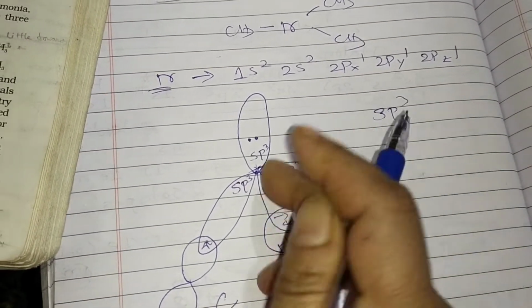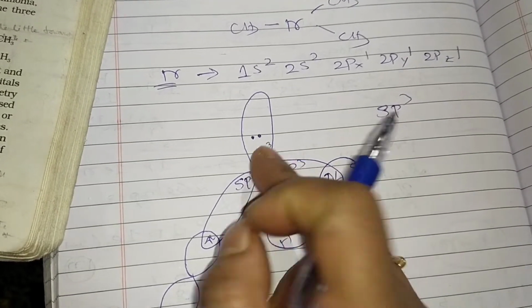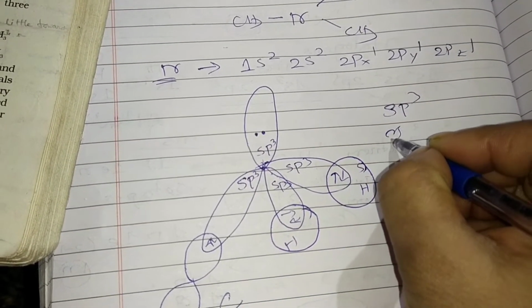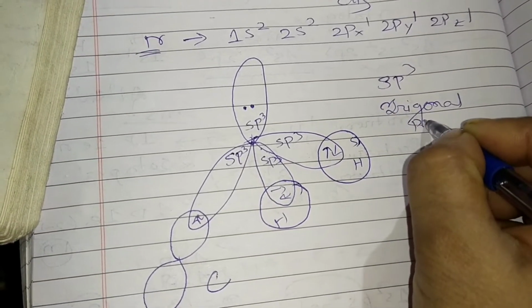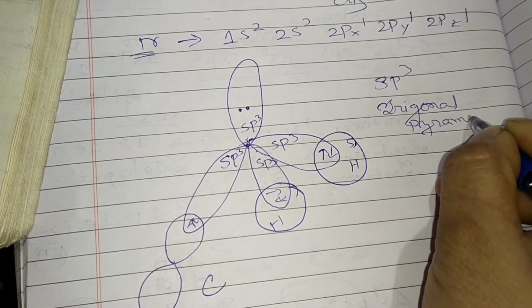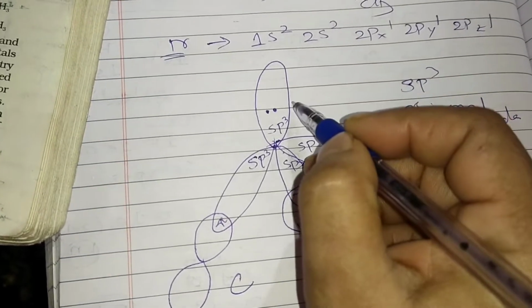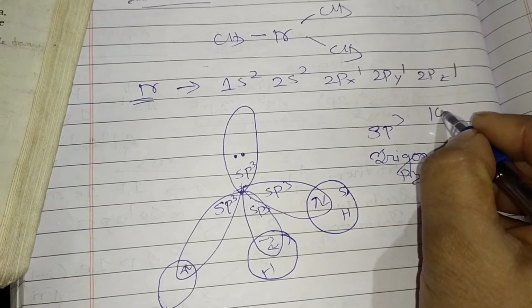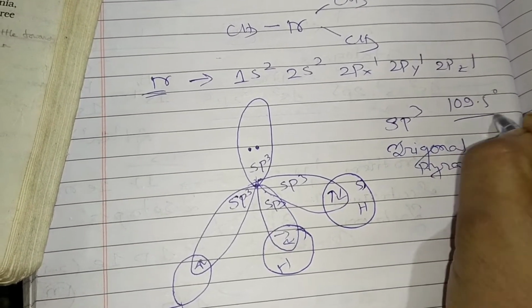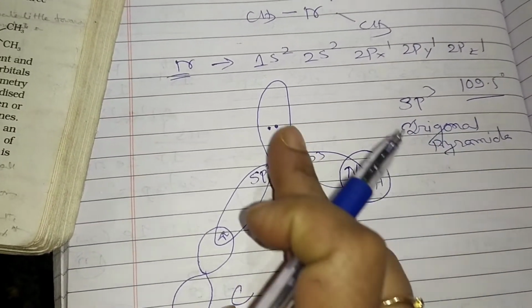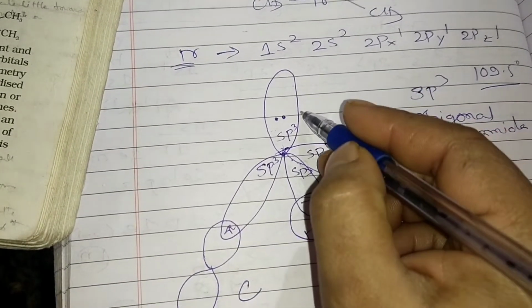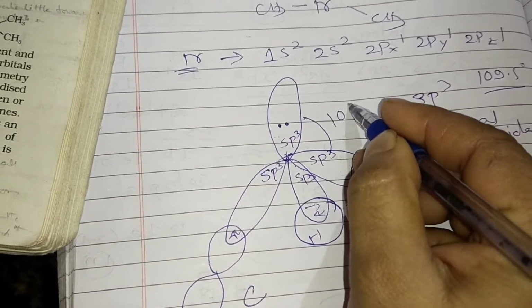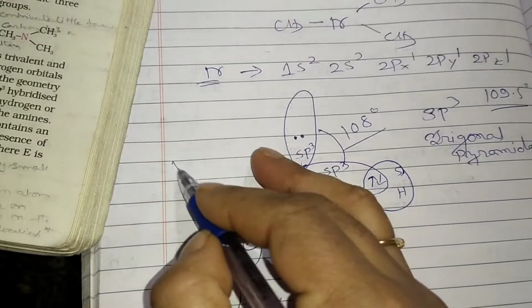So the hybridization is sp3, and as the unshared pair of electrons is there, the shape is trigonal pyramidal. Normally, in the case of an sp3 hybridized orbital, what is the angle? 109.5 degrees. But it is not that here, because of the unshared pair of electrons, one carbon and two hydrogens, so the angle is about 108 degrees. This is the difference in amines.